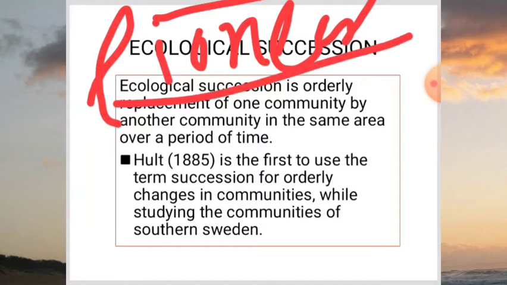The stages between pioneer community and climax community are called series or developmental stages. So the pioneer community is the first community which invades the area, climax is the last one, and the developmental stages between them are called series or developmental stages.